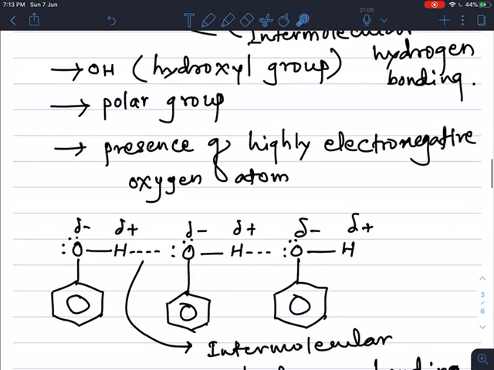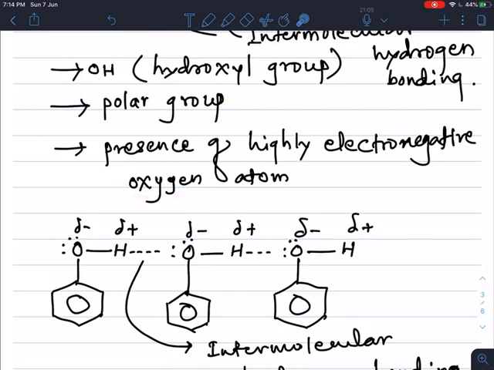to presence of hydroxyl, that is OH group, in the alcohols as well as phenols. This OH group is polar, means it acquires partial positive and partial negative charge, and this charge is formed due to the highly electronegative oxygen atom.